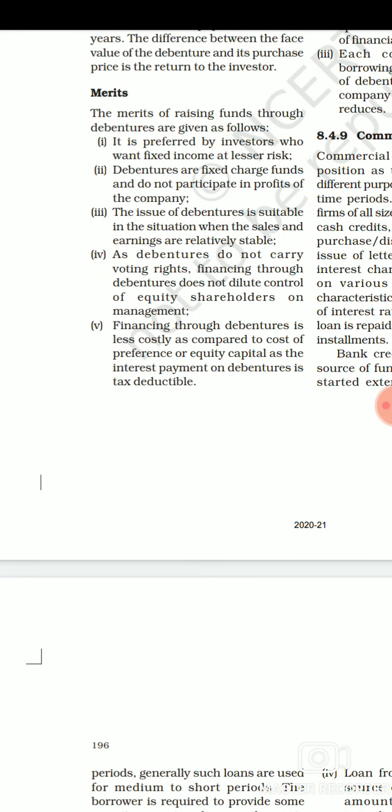Next is, financing through debenture is less costly as compared to the cost of preference or equity capital, as the interest payment on debenture is tax deductible. Now when we talk about debenture, one more advantage is that if we are raising funds from debentures, it is less costly if we compare it to the cost of equity shareholders and preferential shareholders. Why? Because the amount of debenture is a tax deductible amount. Tax deductible amount basically means the amount paid as interest on debentures gets deducted from profit before tax.